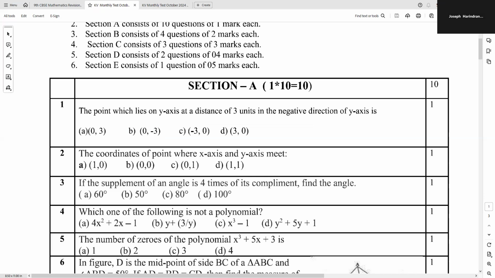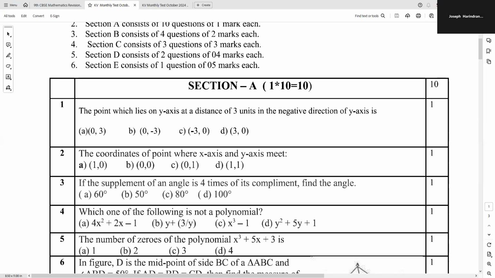Here is a tricky question. Third question, if the supplement of an angle is 4 times its complement, find the angle. This is a problem on lines and angles. So let us form an equation. Let the angle be x. Assume that the angle is x.